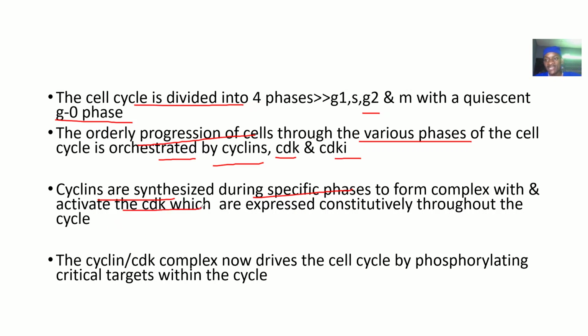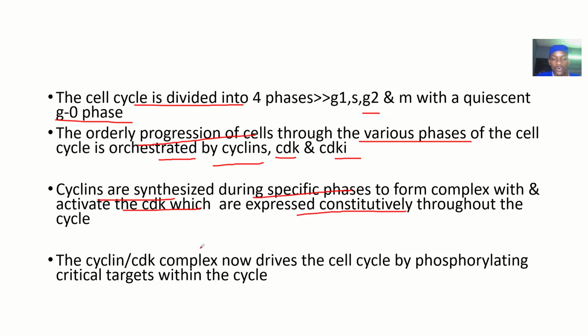Cyclin-dependent kinases. Because these kinases are cyclin dependent, cyclins need to be synthesized before the complexes are formed. The kinases are expressed constitutively throughout the cycle.